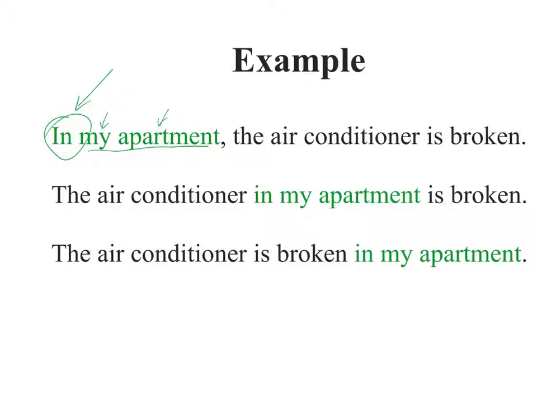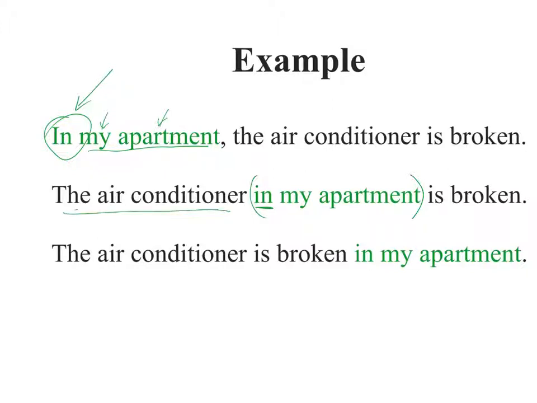But we can take the same sentence and move the prepositional phrase around. So in the middle of the sentence, the air conditioner in my apartment is broken. Once again, in is your preposition. And so if we put little parentheses around the prepositional phrase, we can see the main sentence here. The air conditioner is broken.